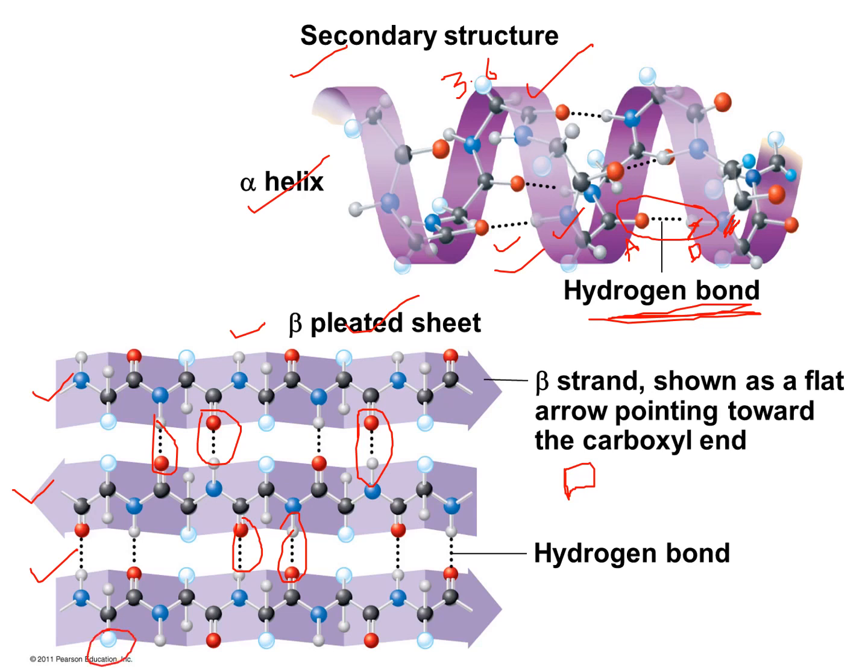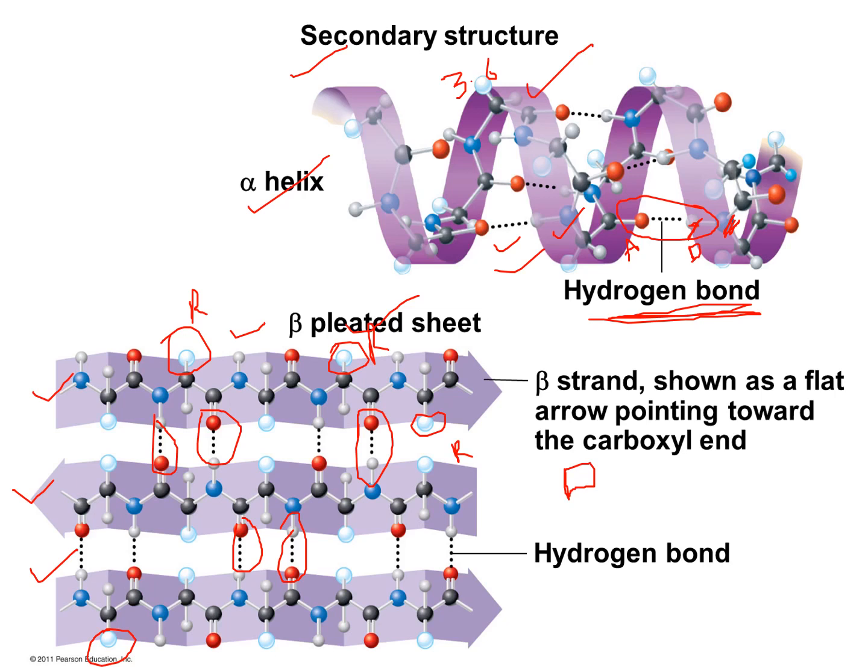So in these secondary structures, whether it is alpha helix or beta pleated sheet, there won't be any interaction between the R groups. In the case of alpha helix, those R groups will be projecting outward from the helix, and in the case of beta pleated sheet they will be projecting to the bottom and top of the beta pleated sheet, but they will not take any part in the interactions. So these are the two types of secondary structures, alpha helix and beta pleated sheet.